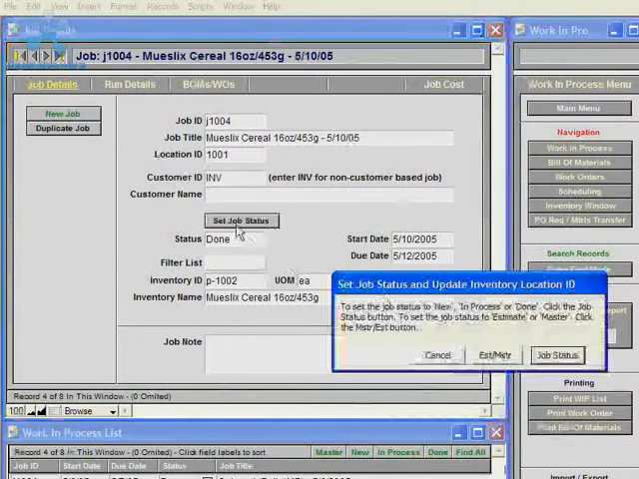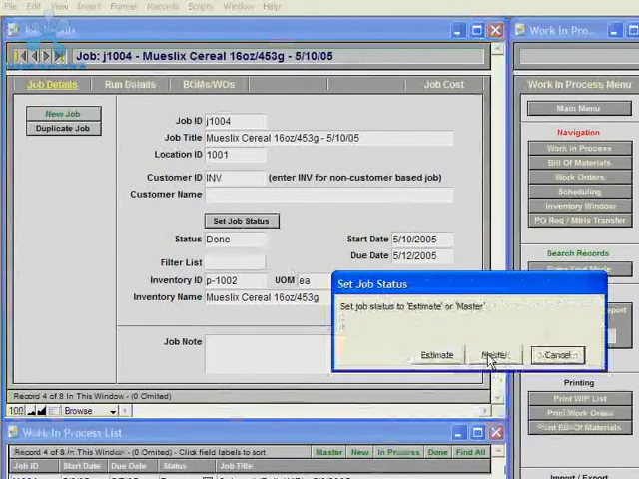And you could also set the job status to an estimate or master record by clicking the EST/MSTR button. So you can create an estimate for a customer, complete with bills of materials and work orders to estimate how much it would cost to build a manufacturing job.